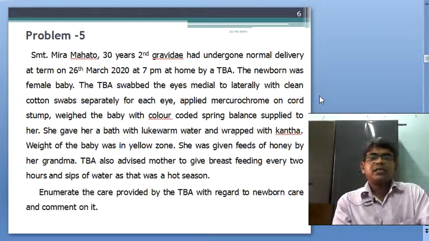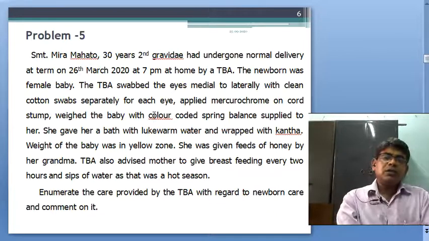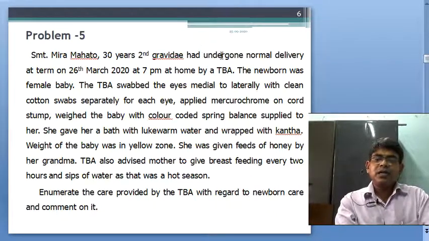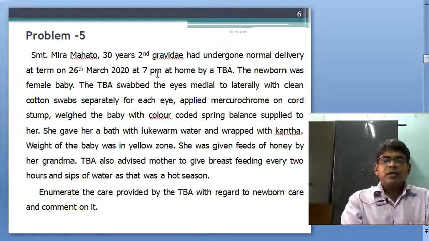Now come to the next problem. Srimati Meera Mahato, 30 years, second gravida, had undergone normal delivery at term on 26th March 2020 at 7 p.m. at home by a TBA. TBA means trained birth attendant or traditional birth attendant.